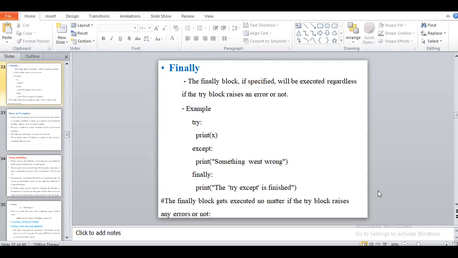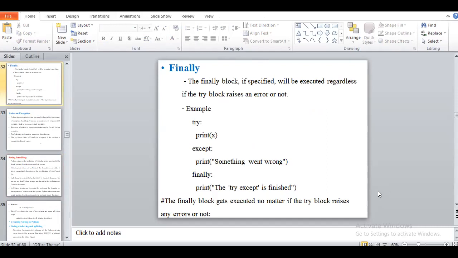And the next program was the finally keyword. Finally is one of the blocks, and it is executed regardless of whether the try block raises an error.